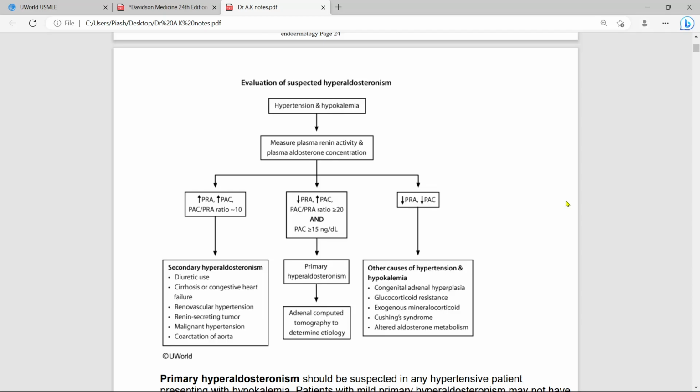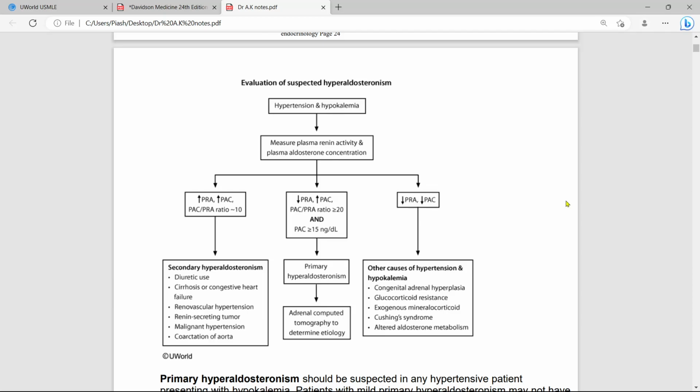the causes are renovascular hypertension, malignant hypertension. It may be due to cirrhosis, it may be due to heart failure, CCF, it may be due to use of diuretics, it may be coarctation. And most important is reninoma, renin producing tumor. So: reninoma, renovascular hypertension, malignant hypertension, cirrhosis, CCF, diuretics, and coarctation.